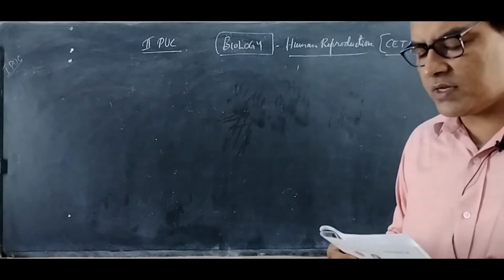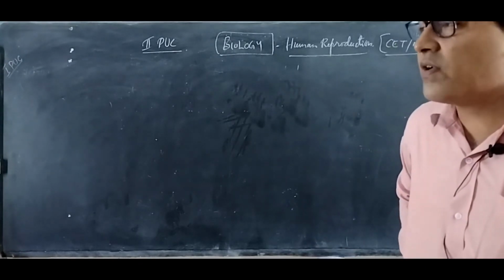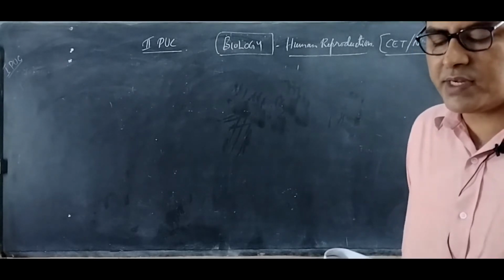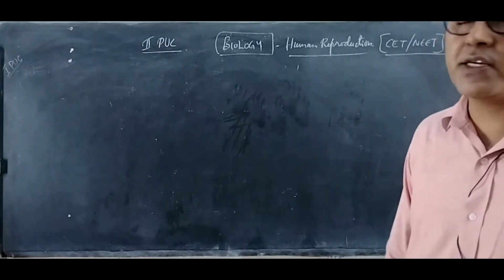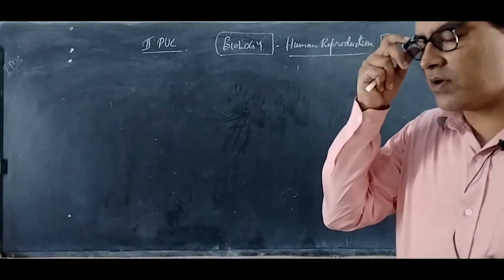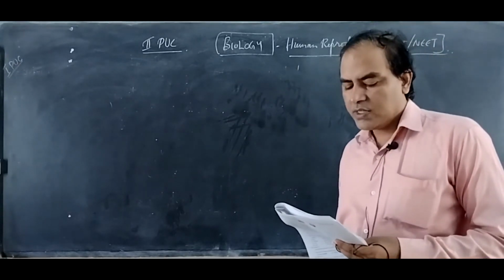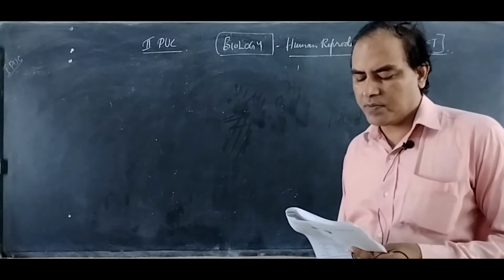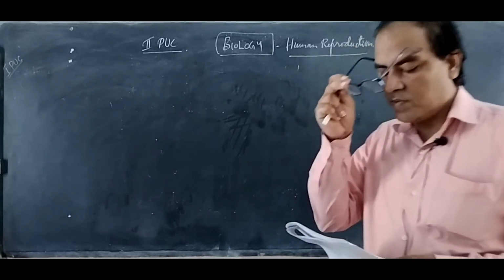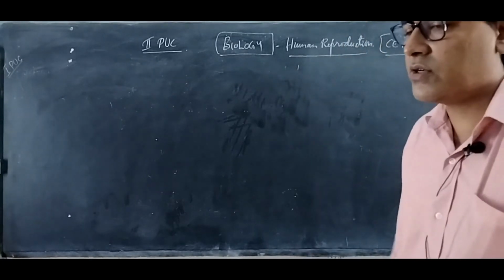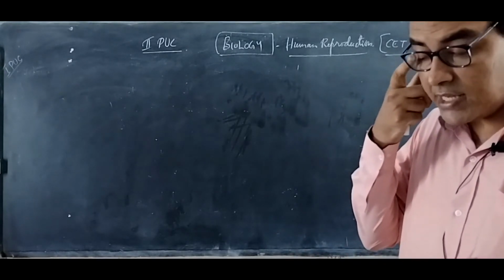See, the lifespan of the sperm in the male reproductive tract is only for a few weeks, but in the female reproductive tract it is about 48 to 72 hours, that is about 2 to 3 days only. Then the viability of the secondary oocyte, that is the ovum, after its release is for 24 hours only. So, both sperm as well as the ovum must be viable for fertilization to occur.